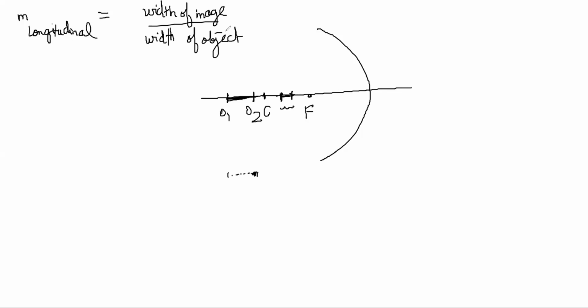So let's do it. Let's say object is located at a distance x from the concave mirror of focal length f. Okay, wait, I'll draw a different figure. Let's say we have a mirror like this.